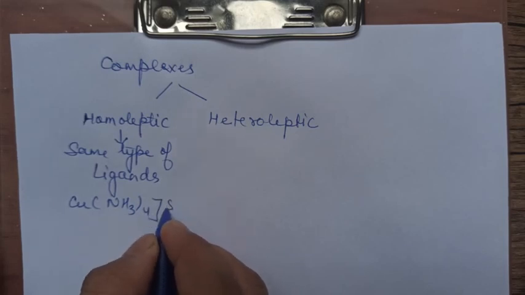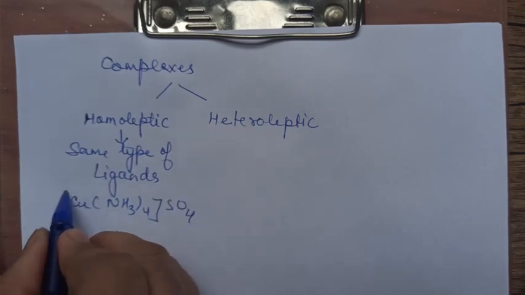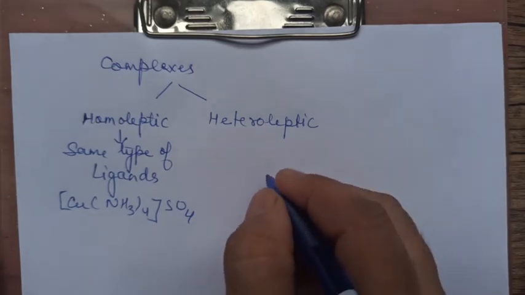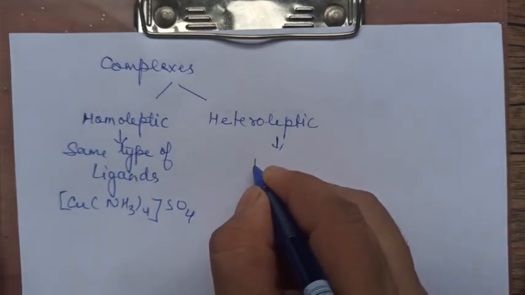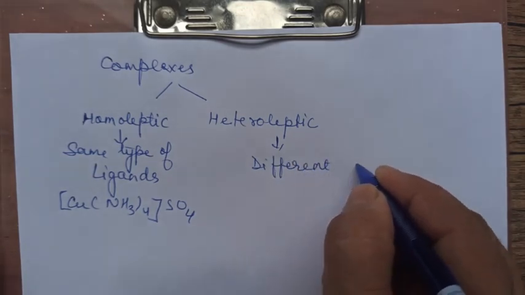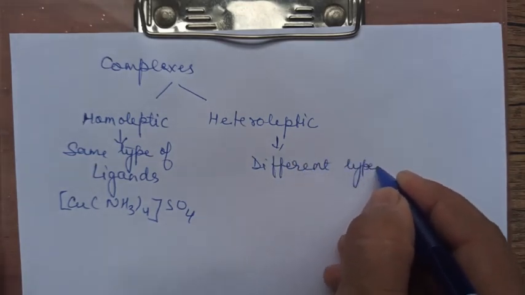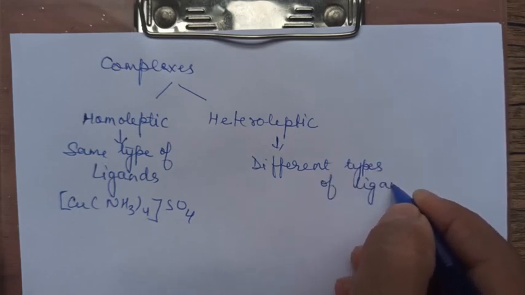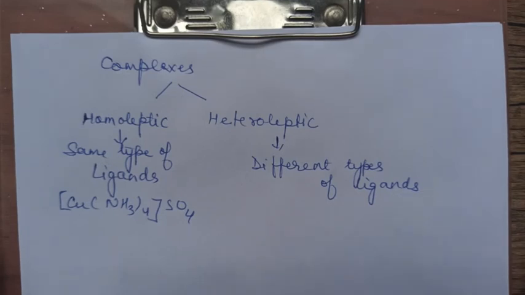There are 4 ligands present and all 4 are NH3. This is a homoleptic complex.